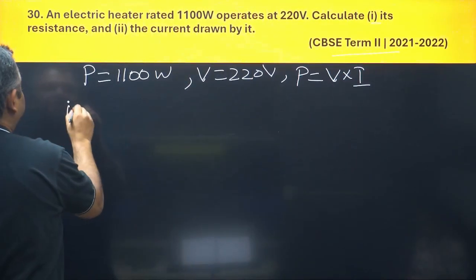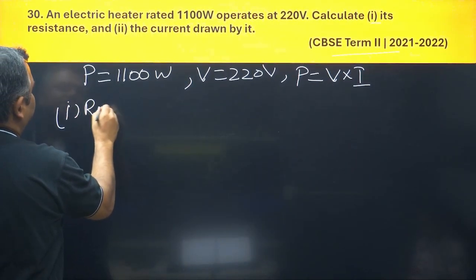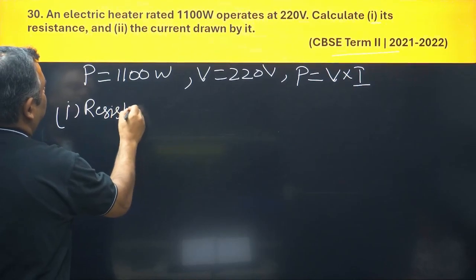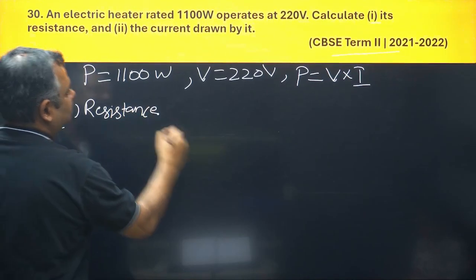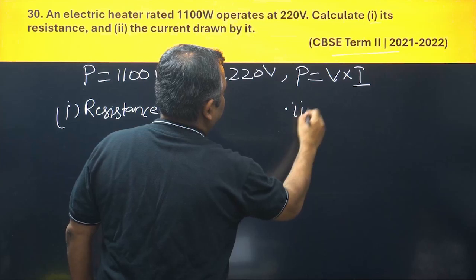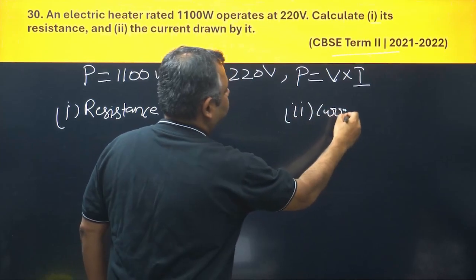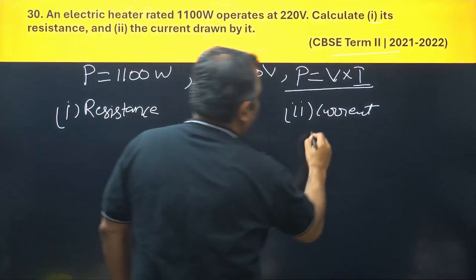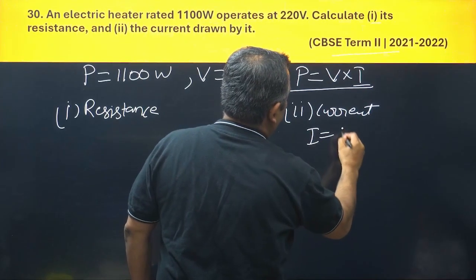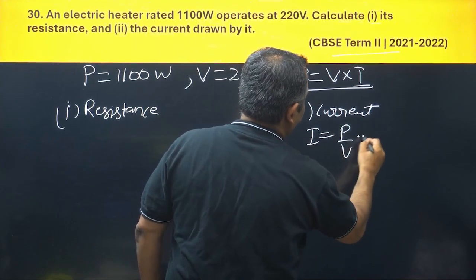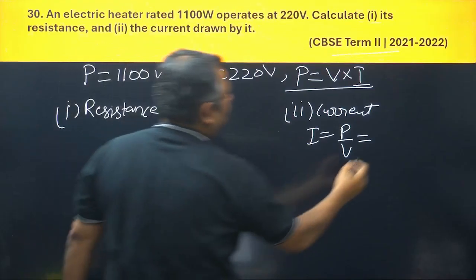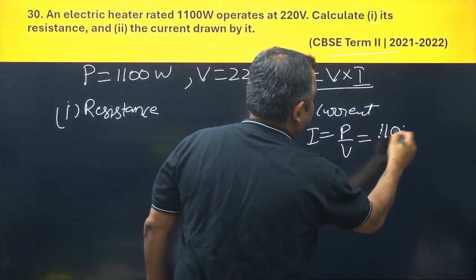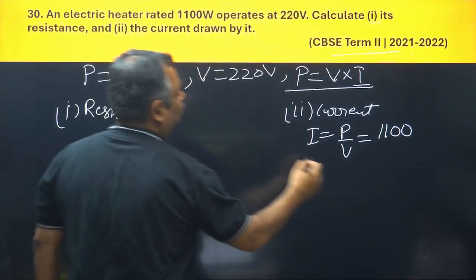First thing being asked is the resistance, and the second thing that they have asked is the current. Okay. So now utilizing this formula, I, which is current, is equal to P upon V. What is P here? P is given 1100 watt. What is V here? 220 volt.